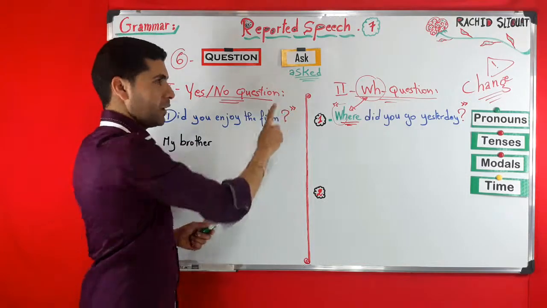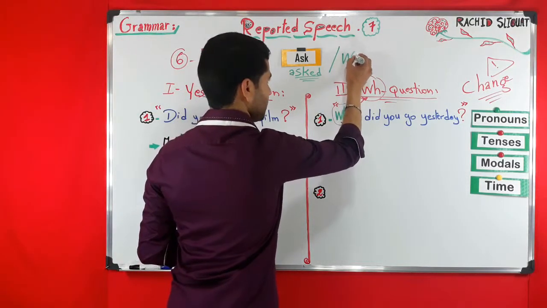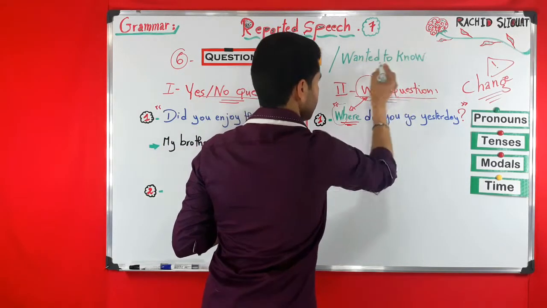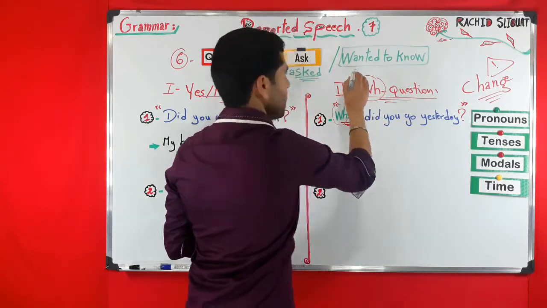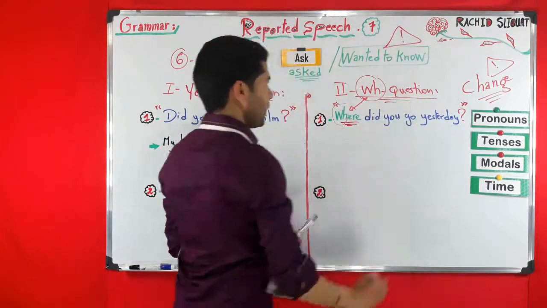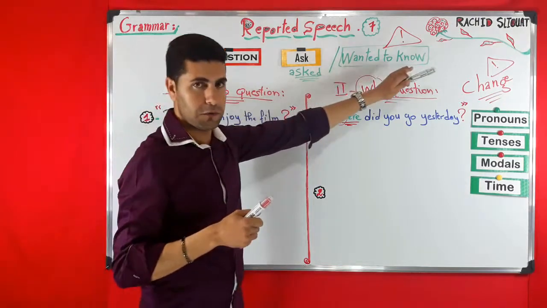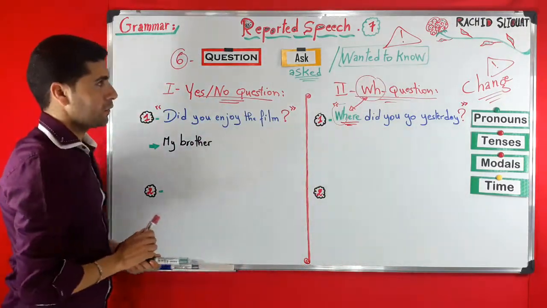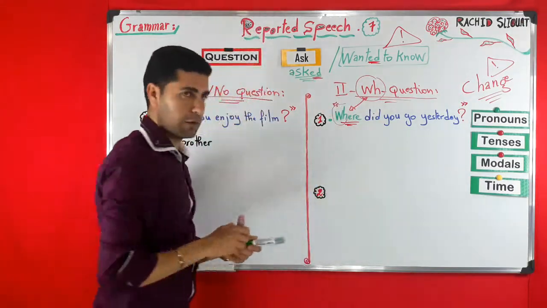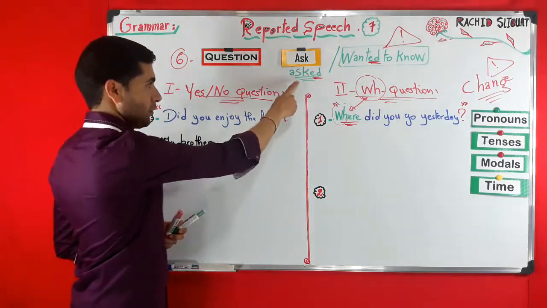However, this is not the only one we have. We can also use another reporting expression, for example, wanted to know. So either we can say asked or wanted to know. Both are with ed because we use them in the past. Let's start with, for example, asked.